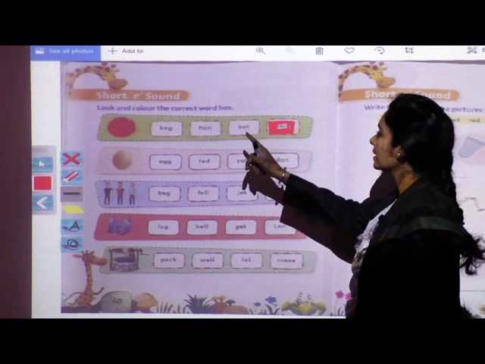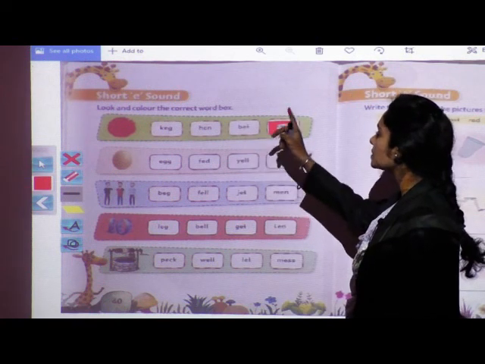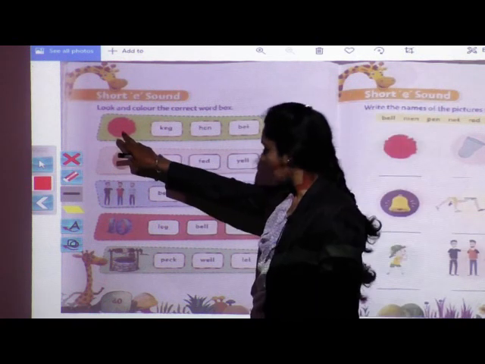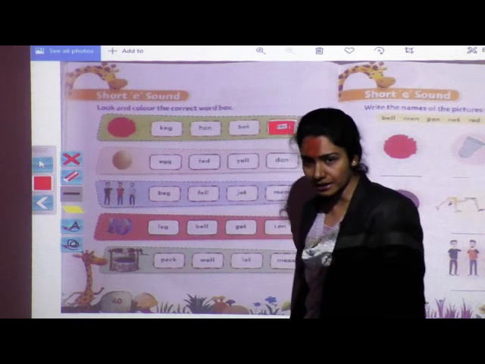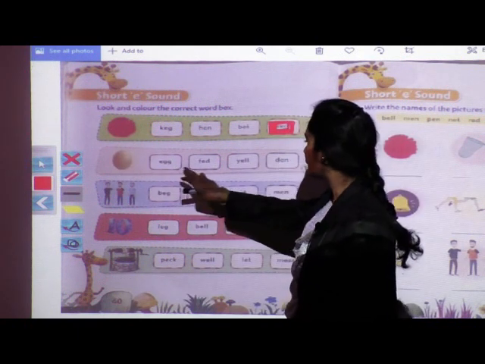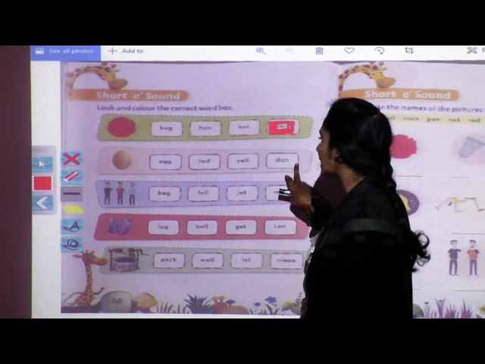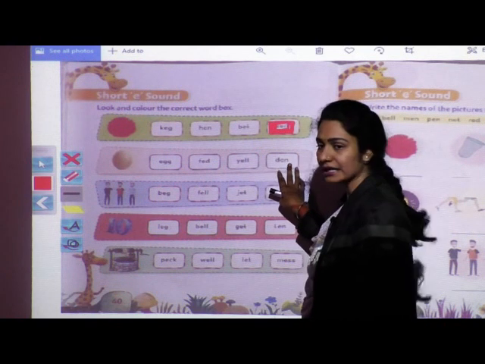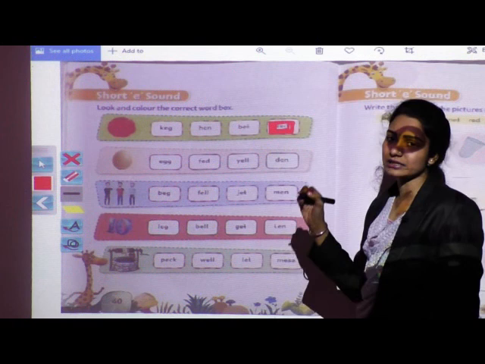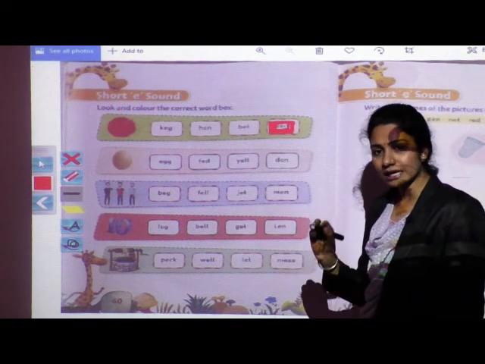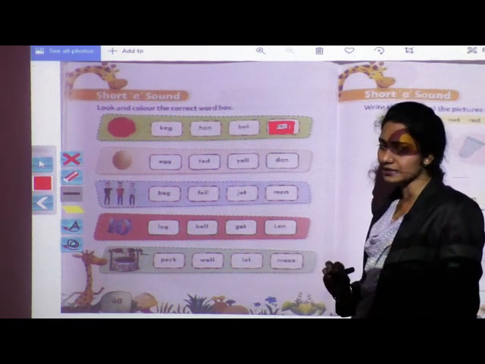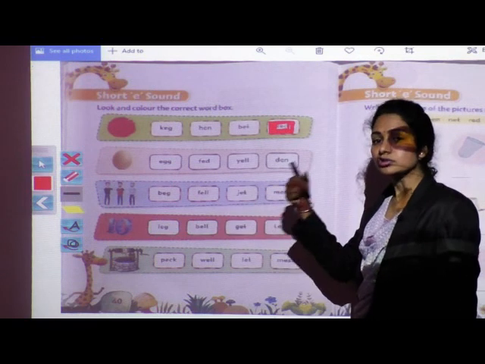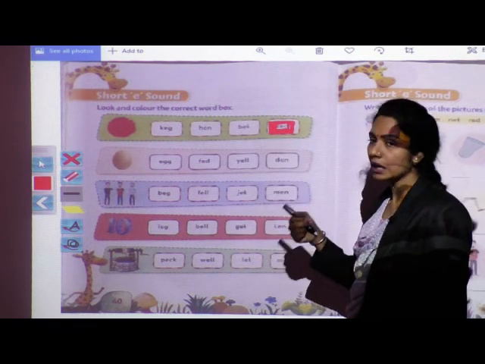Look and color the correct word box. आपको पिक्चर्स को देखना है. You have to recognize the picture, and in front of this, these are the helping boxes. Answers are given, and in the correct answer box, you are going to give the color.